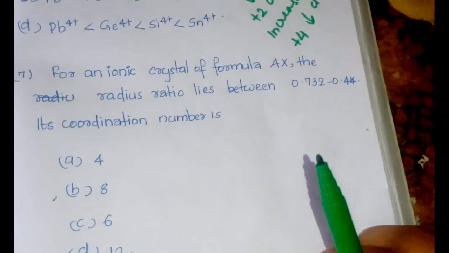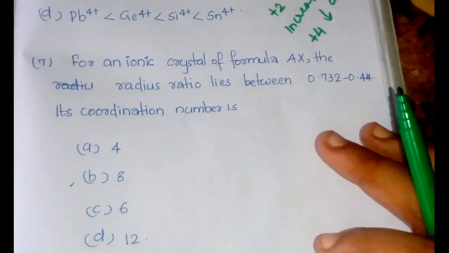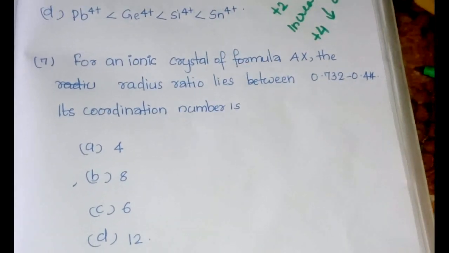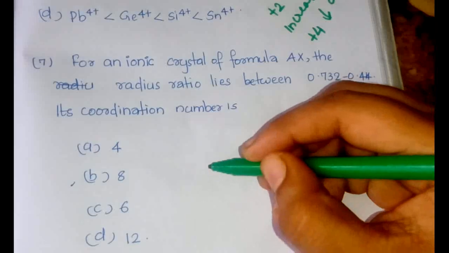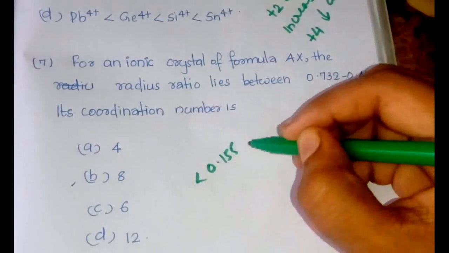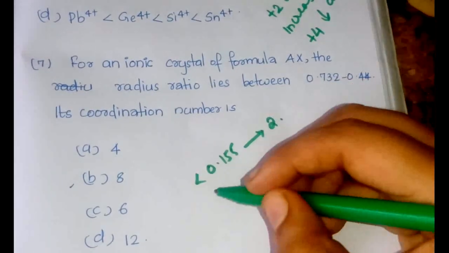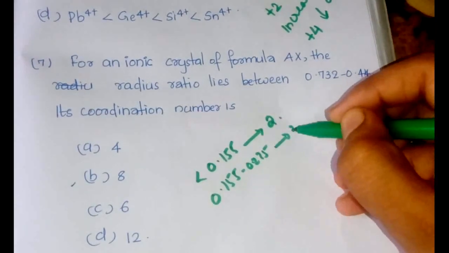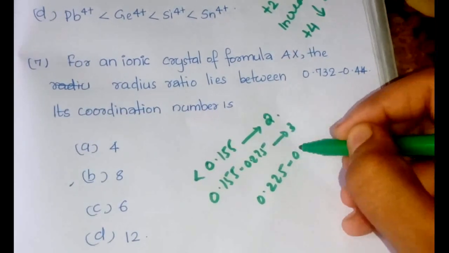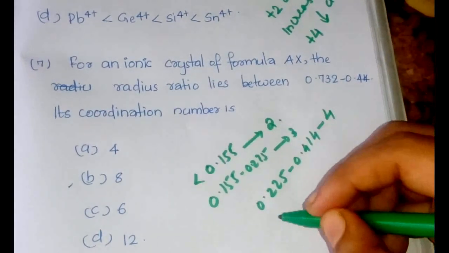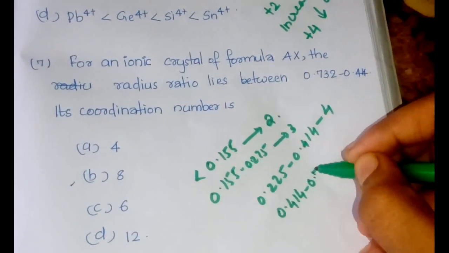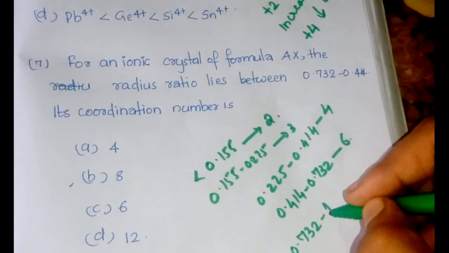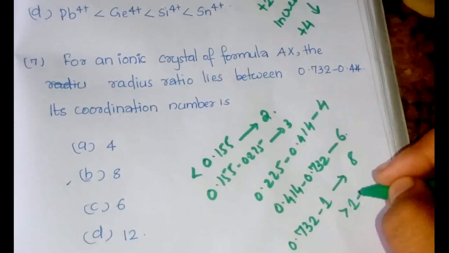The next question: for an ionic crystal of formula AX, the radius ratio lies between 0.414 and 0.732. Its coordination number is? Below 0.155, the coordination number is 2. From 0.155 to 0.225, it is 3. From 0.225 to 0.414, it is 4. From 0.414 to 0.732, it is 6. From 0.732 to 1, it is 8, and greater than 1, it is 12.